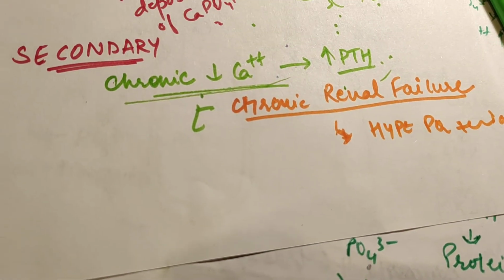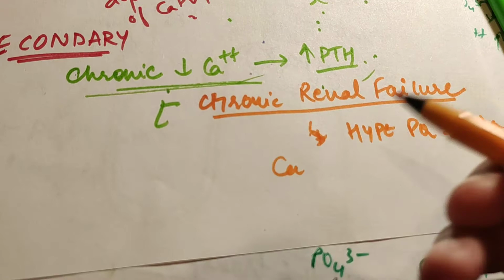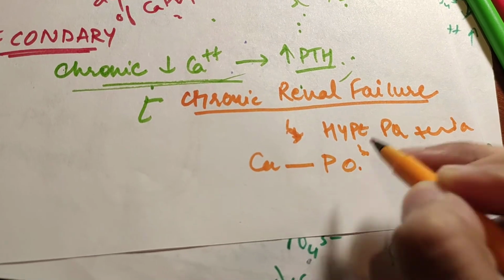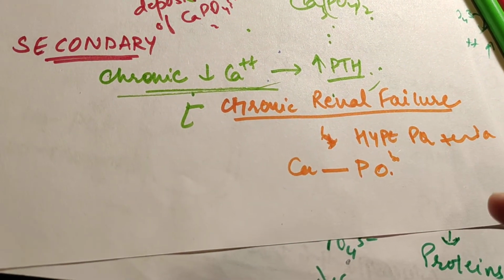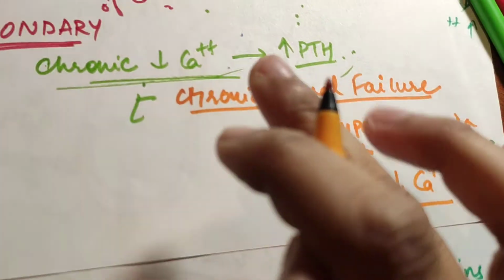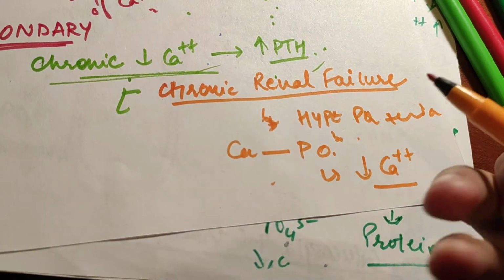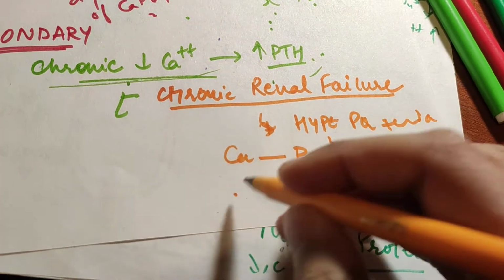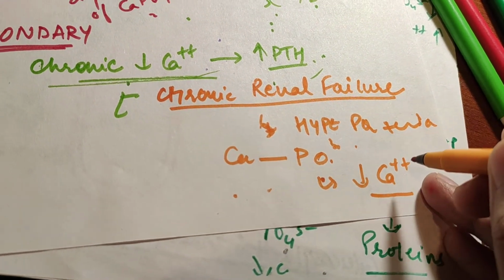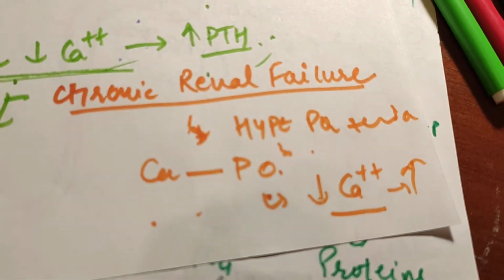So when there is hyperphosphatemia, the calcium which is present, even if it is low, will bind with the phosphate and get complexed. So what will happen? It will result in reduced free calcium. There was normal calcium, but in renal failure the phosphate is not removed in the urine, so the calcium will bind with the phosphate and form a complex. So the free calcium ion will reduce. Now less calcium ion will stimulate the parathyroid hormone to increase. So there will be more PTH.